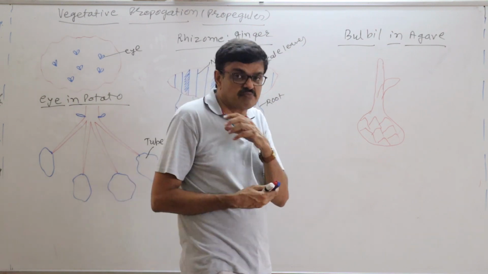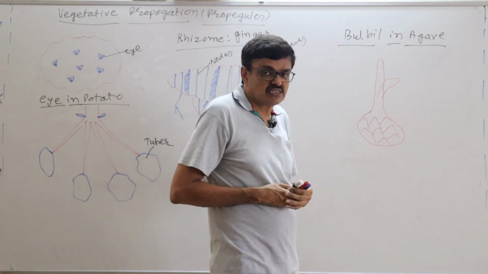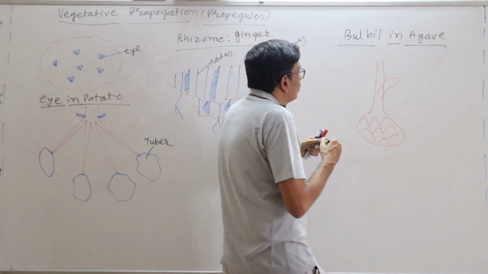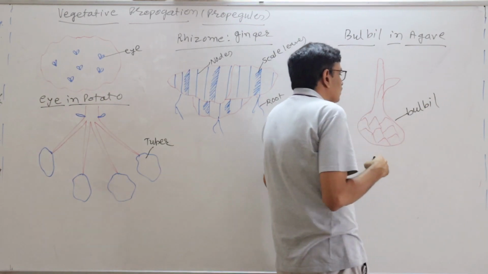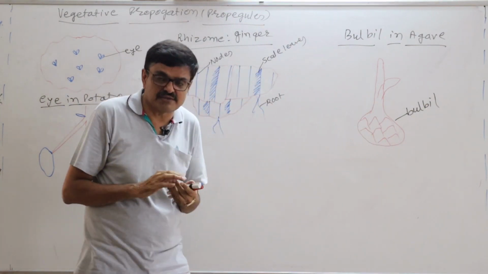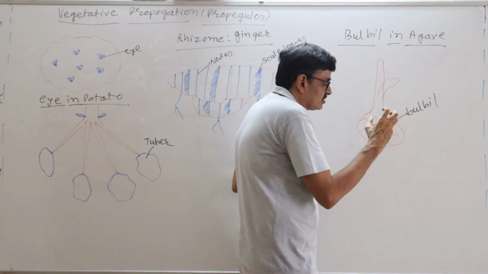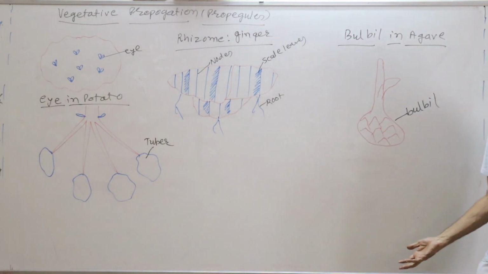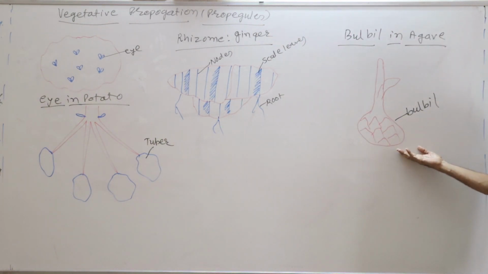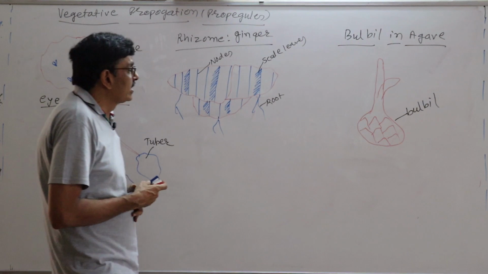Now that floral bud particularly stores the food. Okay, when it stores the food, that is called as what? Bulbil. Now, after some time, it will be detached from the plant, and when it comes into contact with the soil, it produces the new plant, and that is why it is called the vegetative propagule in agave.